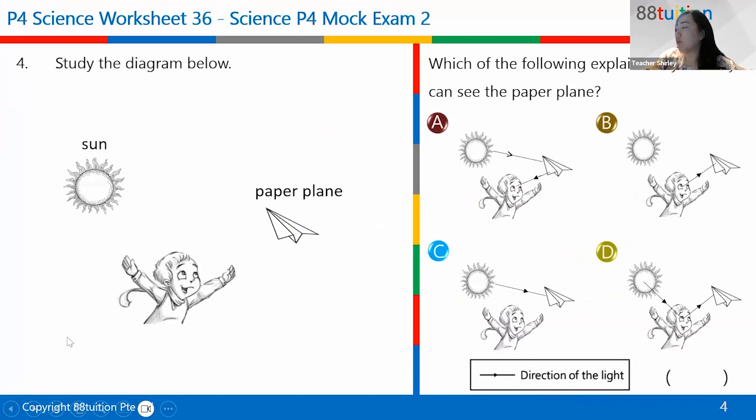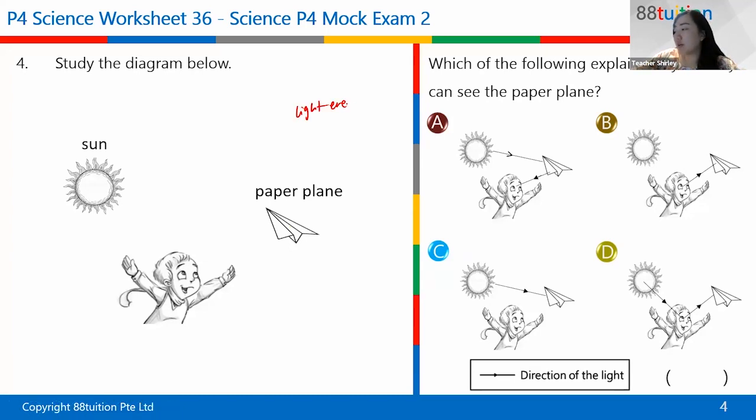Okay, next question. Which of the following explains why the boy can see the paper plane? Melva, you raised your hand, right? Let me see. Answer is C. Is it C, your answer? Ivan says A. Oh, A as well, right, Melva? Okay, so this is definitely a question on light energy, which is a P4 topic.